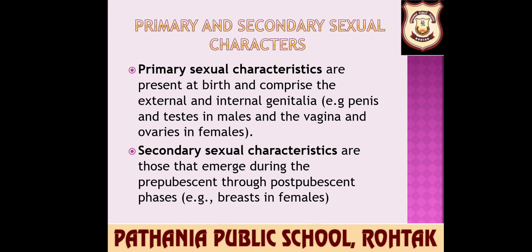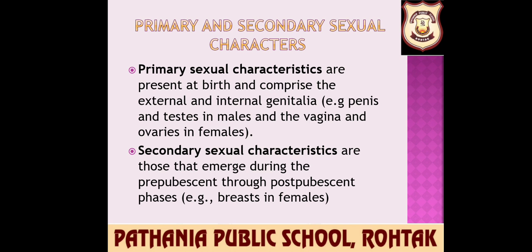The sexual characters which are present since birth are called primary sexual characters, and they are directly involved in reproduction. Examples: vagina and ovaries in females, penis and testes in males. These are present at the time of birth, but they mature later on.